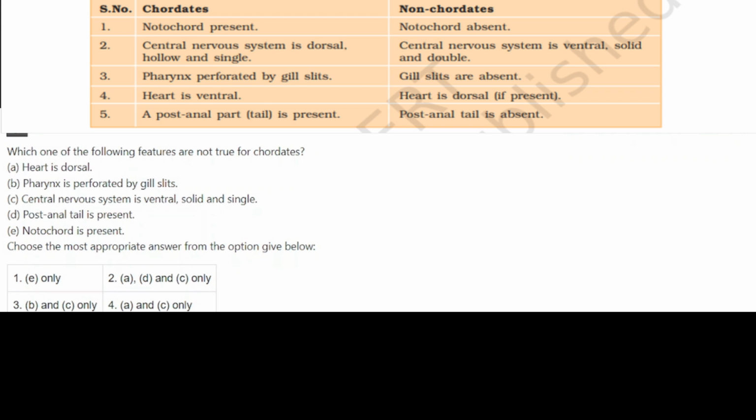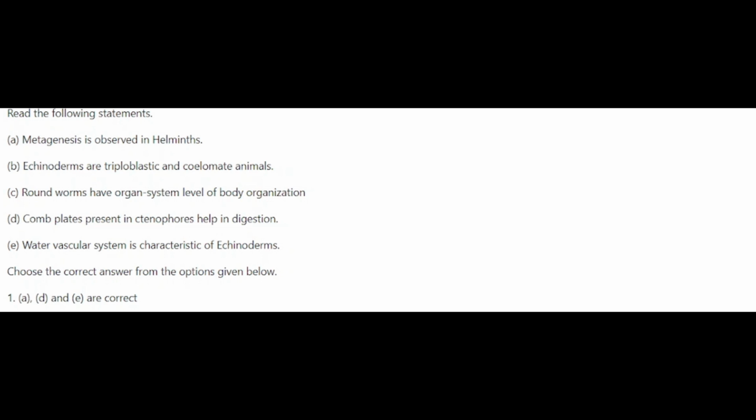So what is not true here? A and C. A and C, where is it? Fourth option. Let's see. Coming to another question.